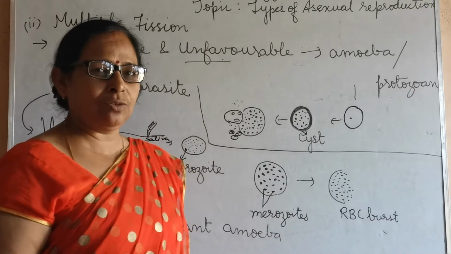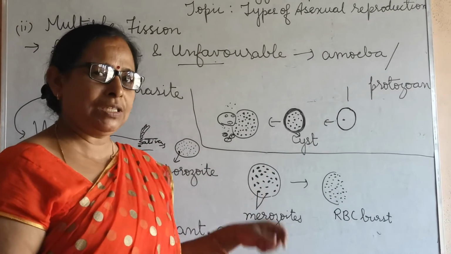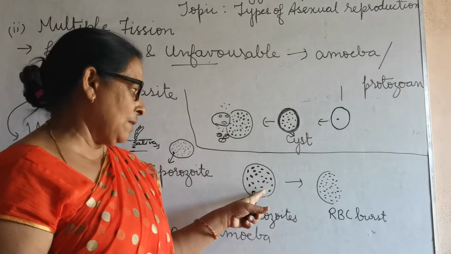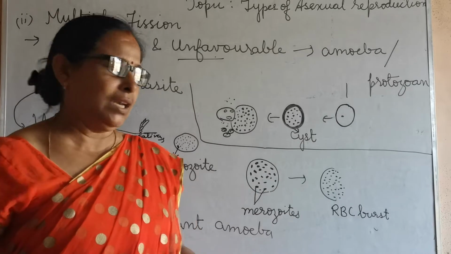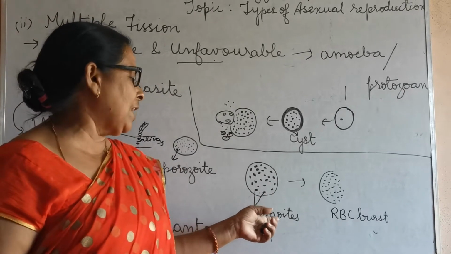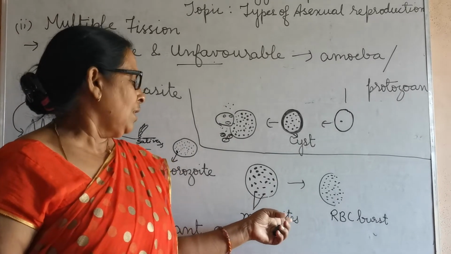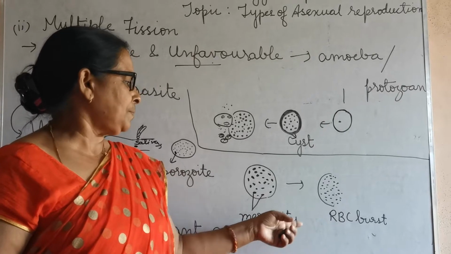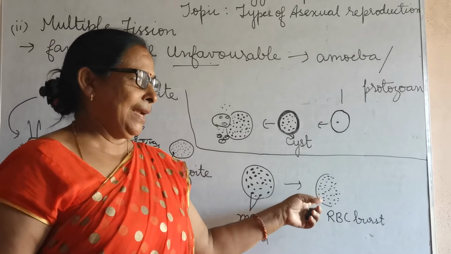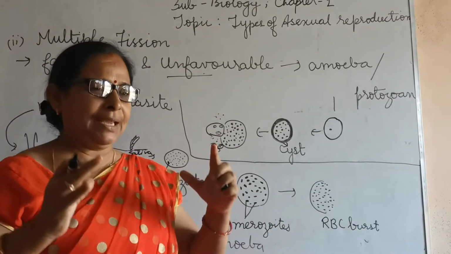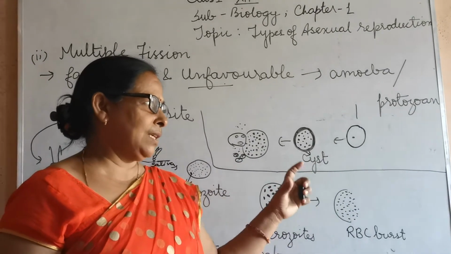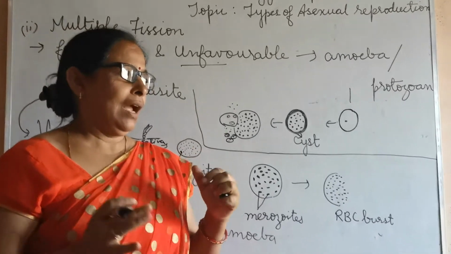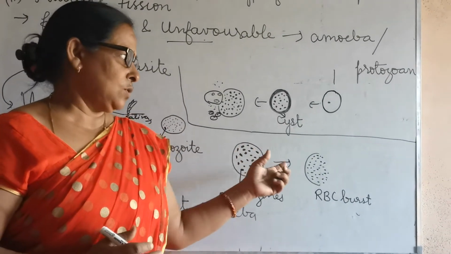As we know, RBC does not contain a nucleus, it contains only cytoplasm. So with a bit of cytoplasm, it starts multiplying more and more in number, and it gives rise to merozoites. Now these merozoites make their structure bigger and bigger, so the RBC cannot contain them for long. So what happened?